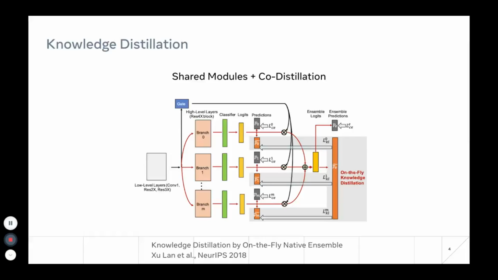Co-distillation has been previously used in image classification related tasks, like in this NeurIPS 2018 work. This method uses shared low-level layers which then separate into multiple branches. The entire model is trained end-to-end to optimize for the ground truth as well as perform knowledge distillation.